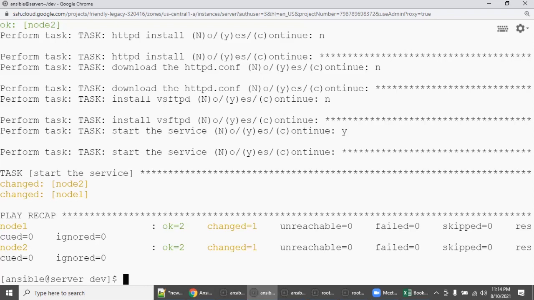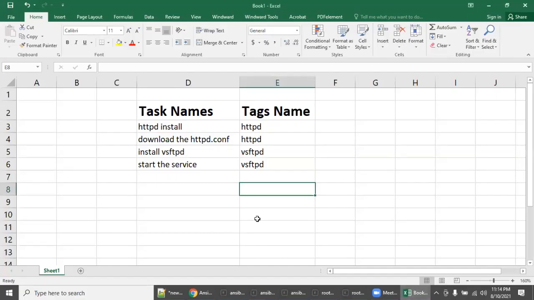For small playbooks, it's okay. But in a huge playbook, you need to correlate. First, you need to group it. See, creating a playbook is really easy, but unless you properly group with a proper tag name, you are going to be screwed, because you are the person who is going to manage the entire infrastructure. So don't be rushed to create playbooks. Create a playbook first to construct the actual process.